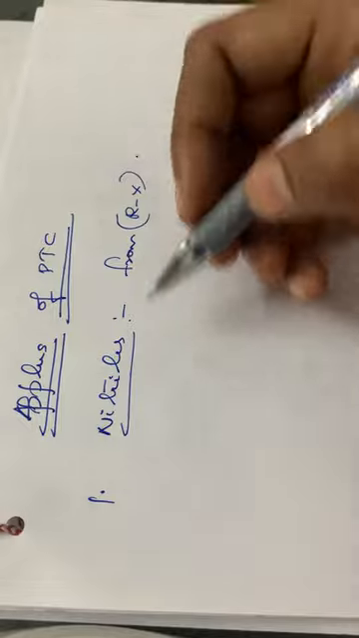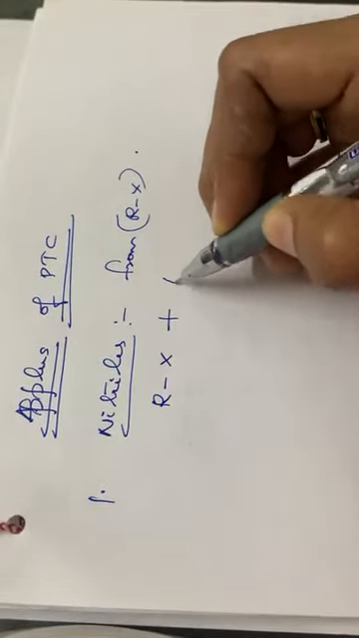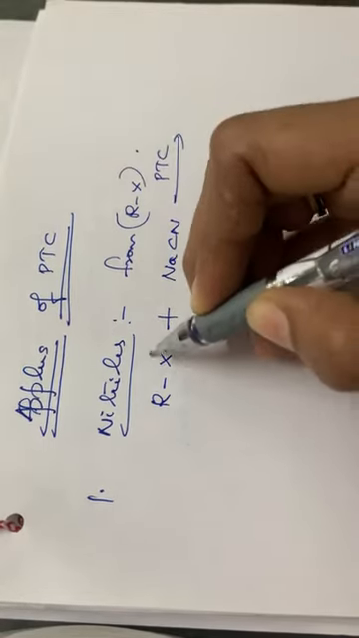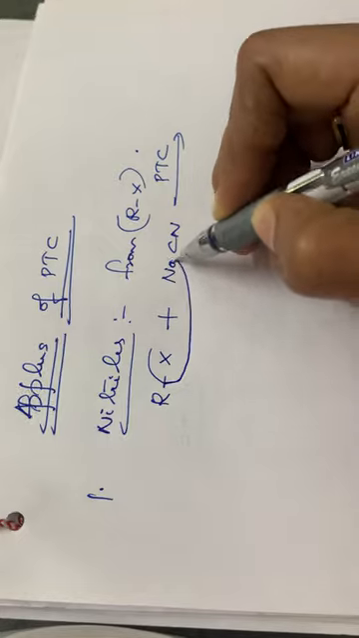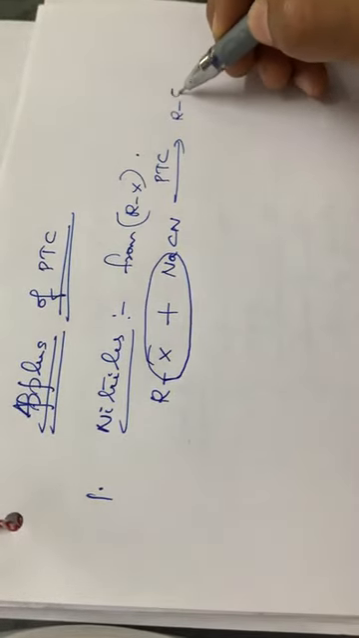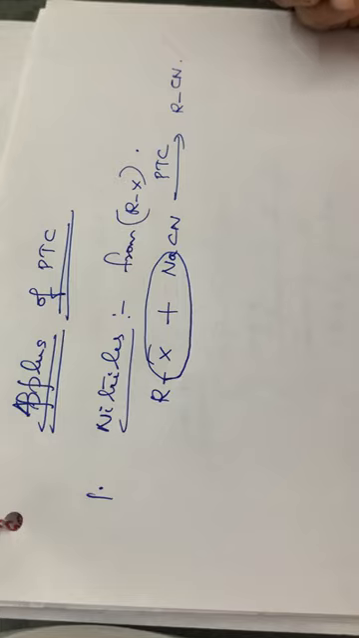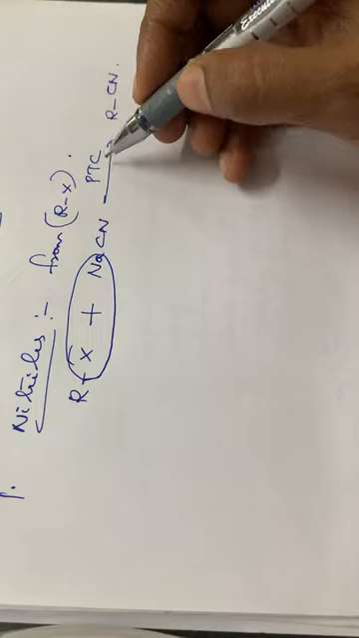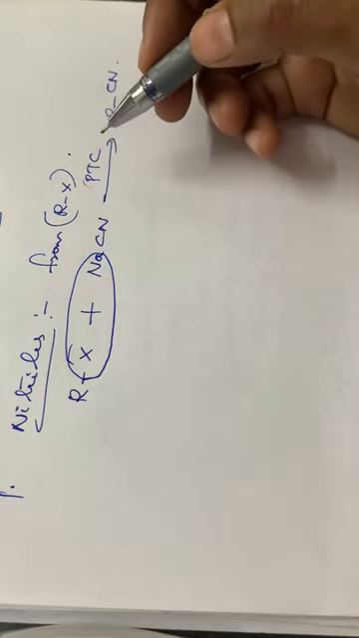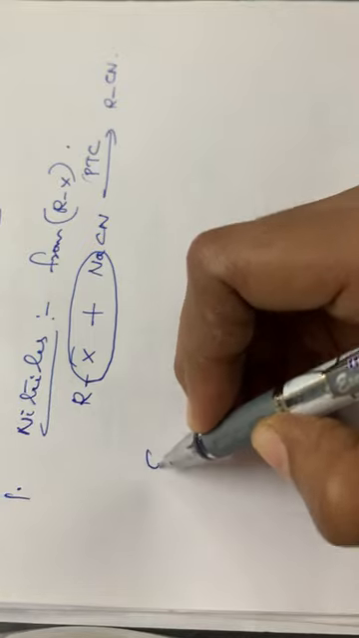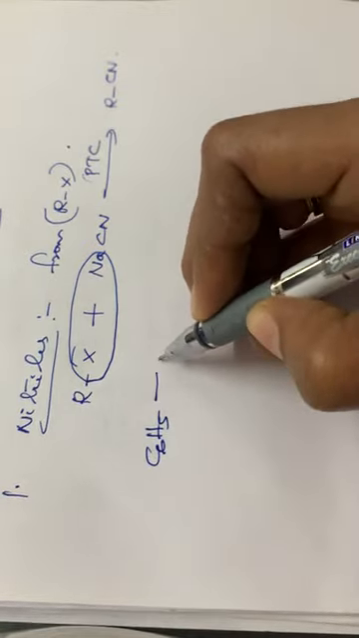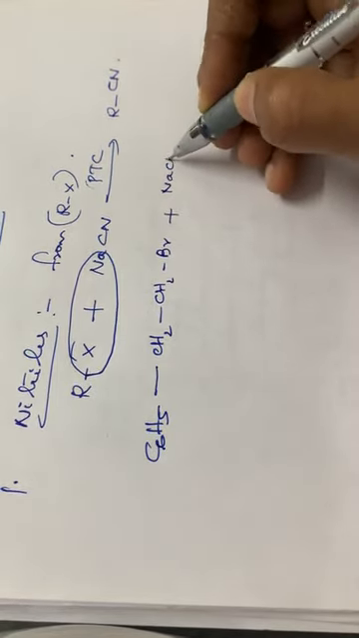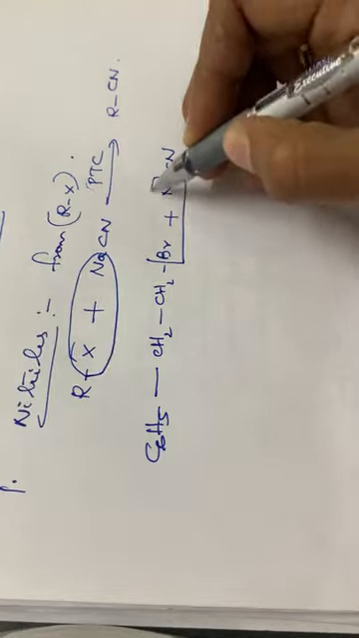Nitriles from alkyl halides. For example, alkyl halide RX plus cyanide, so sodium cyanide, in presence of PTC, what happens? The X will be removed as NaX, isn't it? So the product will be RCN, alkyl cyanide or alkyl nitrile. So here the reaction is carried out in presence of a quaternary ammonium salt or a phase transfer catalyst. And also the example given in your textbook is this compound, C6H5CH2Br plus NaCN. Okay, so here NaBr will be eliminated.